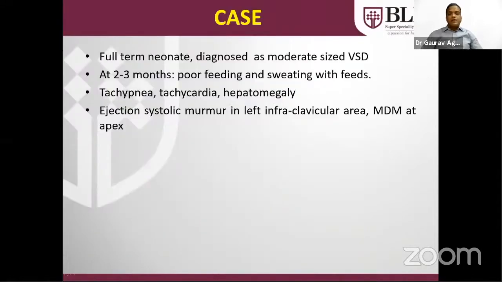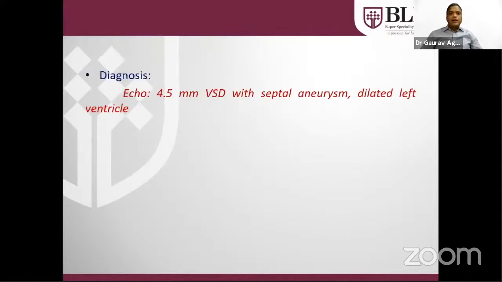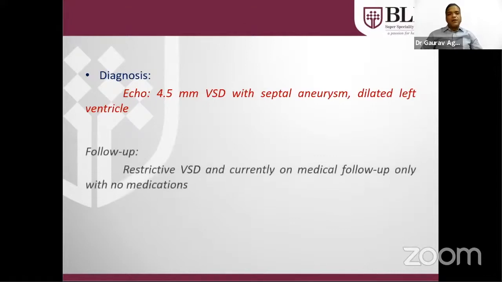This is a very routine case that we are seeing in day-to-day practice. A full-term neonate was diagnosed with a moderate size VSD at birth and came at 2 to 3 months of age with signs of heart failure. There was an ejection systolic murmur at the left infraclavicular area, as well as a mid-diastolic murmur at the apex. Echo showed at birth a 4.5 mm VSD with septal aneurysm with dilated left-sided chambers.